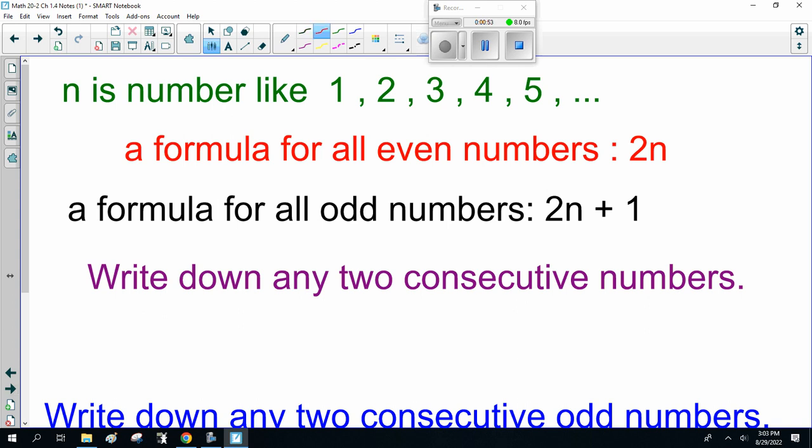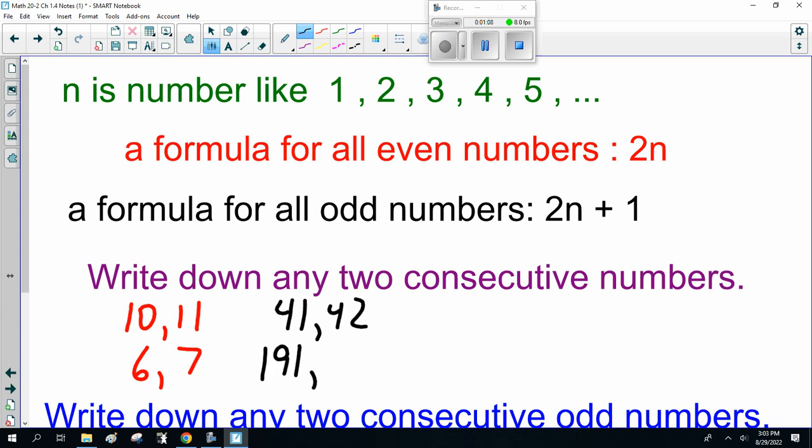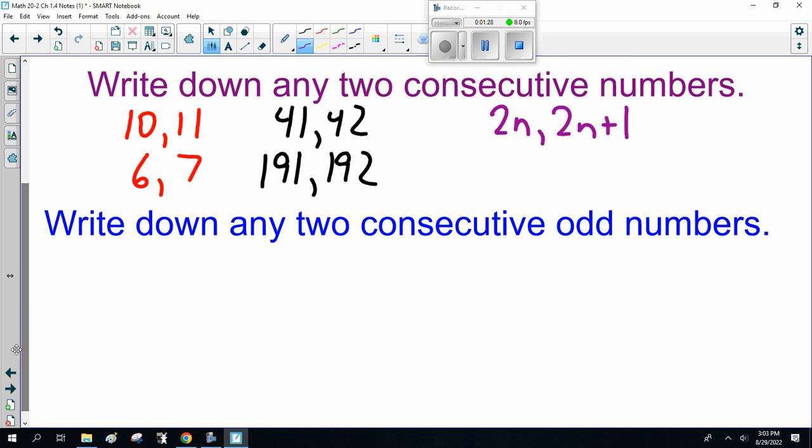So, write down any two consecutive numbers. So, any two consecutive numbers would be like 10, 11, 6, 7, 41, 42, 191, 192. Now, here, I want you to note, if we did it for any number, I could just simplify or cheat and go 2n and 2n plus 1. All right, now, so far so good?